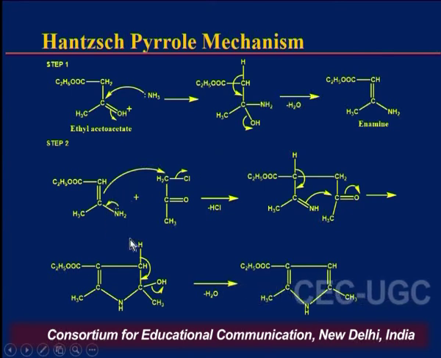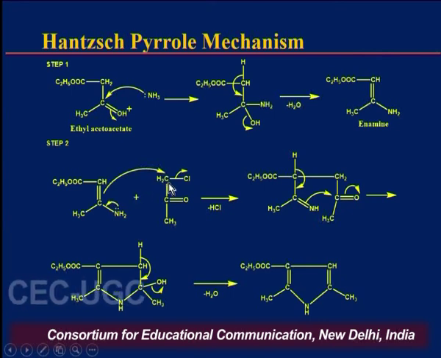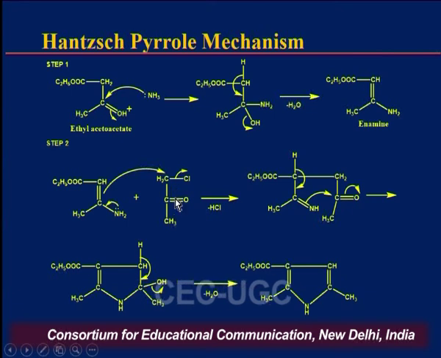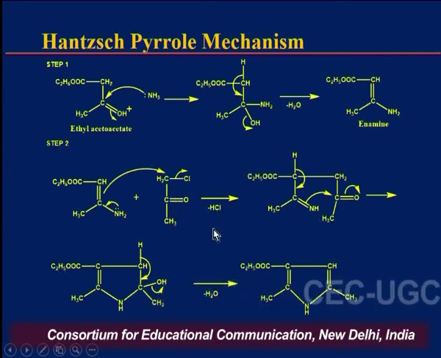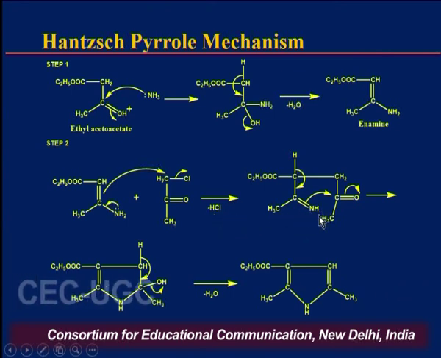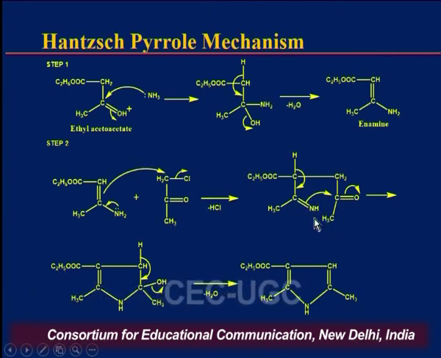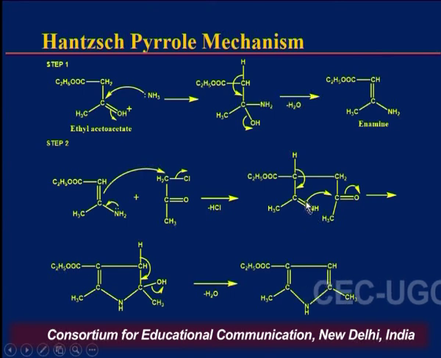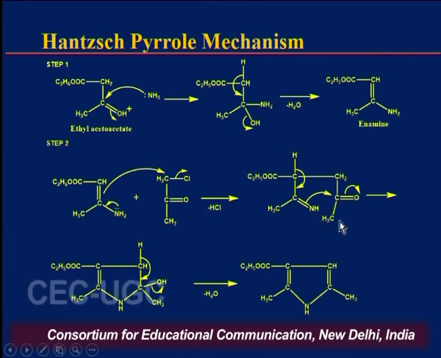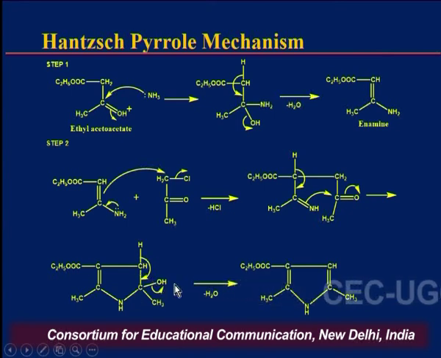In the second step, this enamine will attack the carbon of alpha-chloroacetone and there will be elimination of hydrochloric acid and we will get this intermediate. Thereafter, in this intermediate there will be an intramolecular nucleophilic attack on the electrophilic carbon of the carbonyl group, and followed by dehydration will produce pyrrole as the final product.